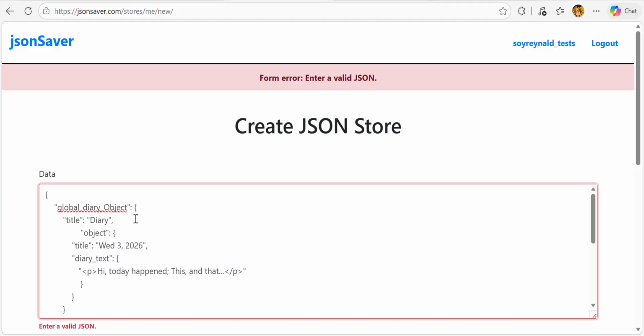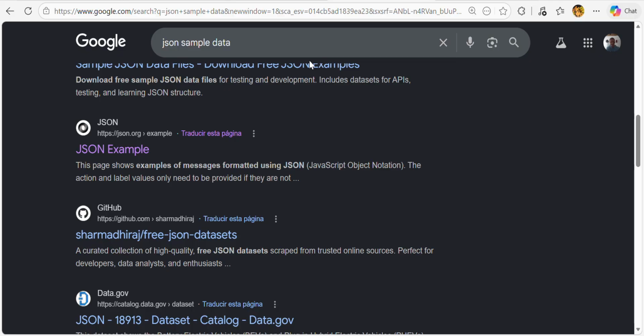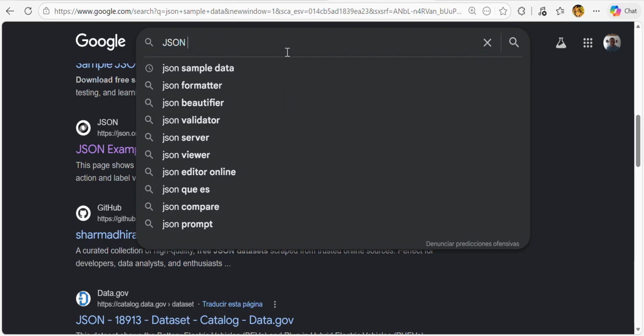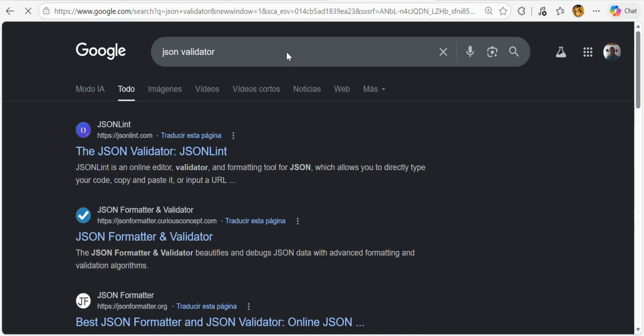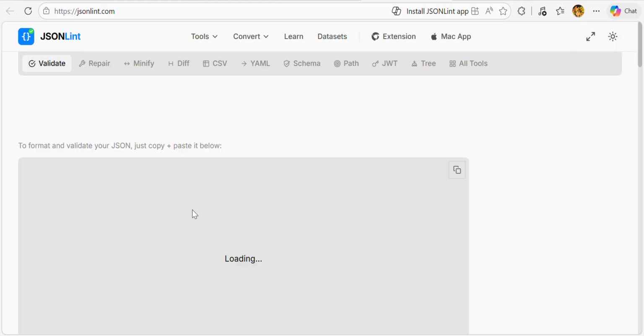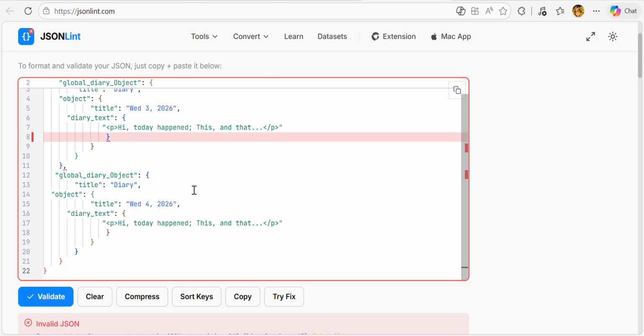For us to fix that is not something that is going to take us much time, but we can also use a tool on the internet, JSON validator, I think that is. And in here, you just place the JSON, and it will tell you what errors are in the JSON that you have already.